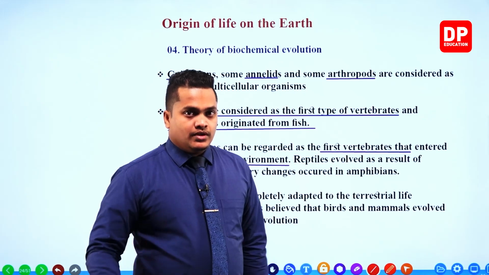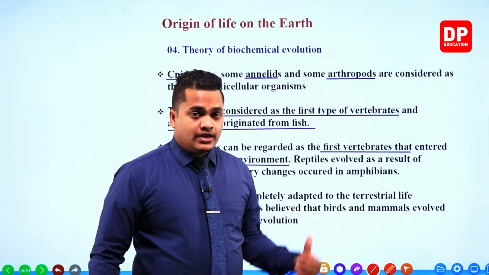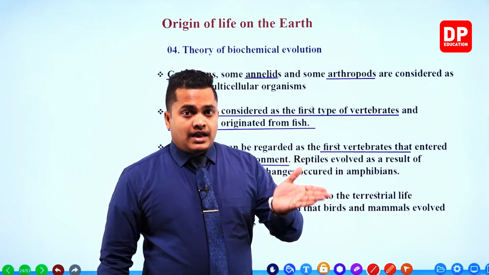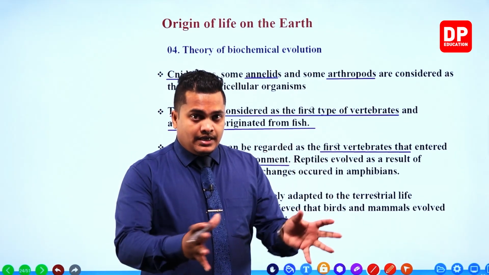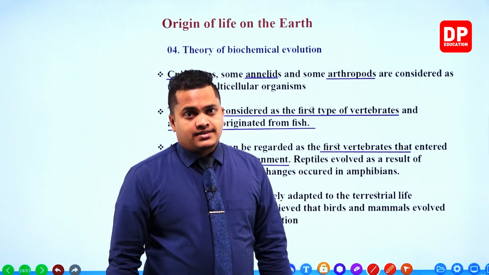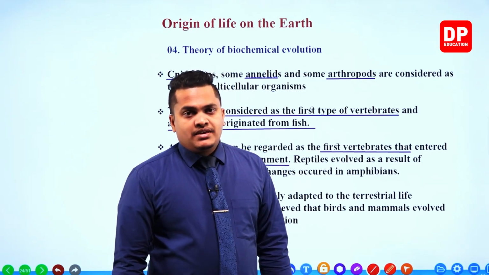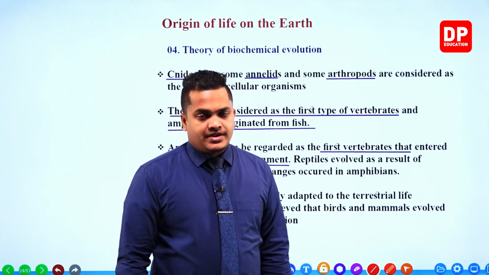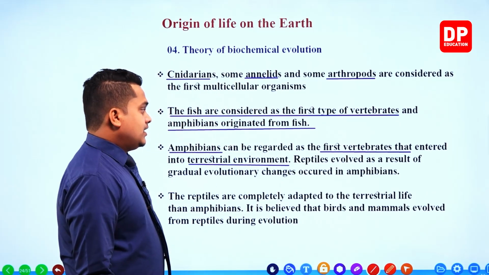Earlier they lived within the water. However, with increasing competition, they came to the terrestrial lands. So amphibians are the first vertebrates to conquer the land or the terrestrial environments.